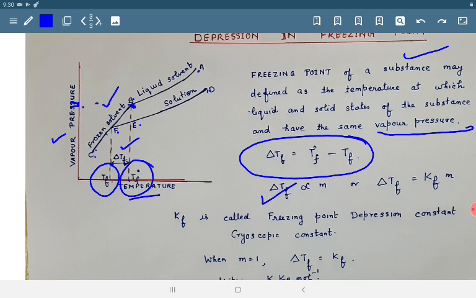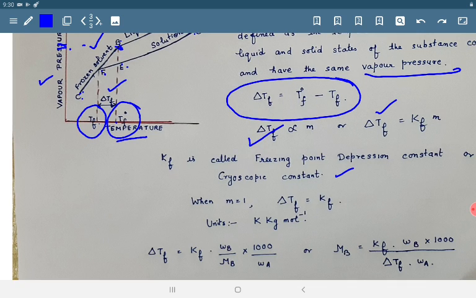Small m is molality. And from here we can say that delta TF is equal to KF m, where KF is a constant called freezing point depression constant or cryoscopic constant. In order to define it, we put m is equal to 1. When molality of the solution is 1, meaning 1 mole of solute is dissolved per kg of solvent, then delta TF becomes equal to KF. So KF is equal to the depression in freezing point of that solution whose molality is 1.